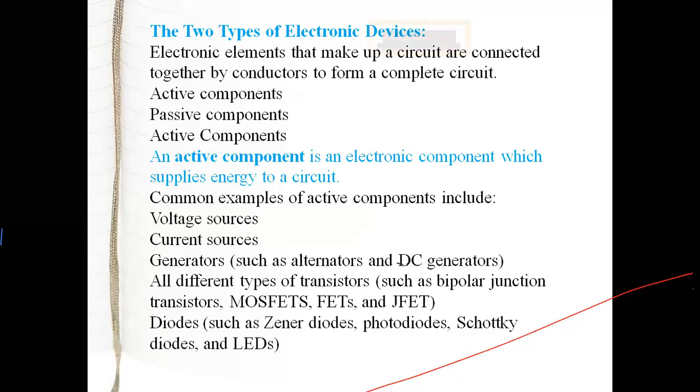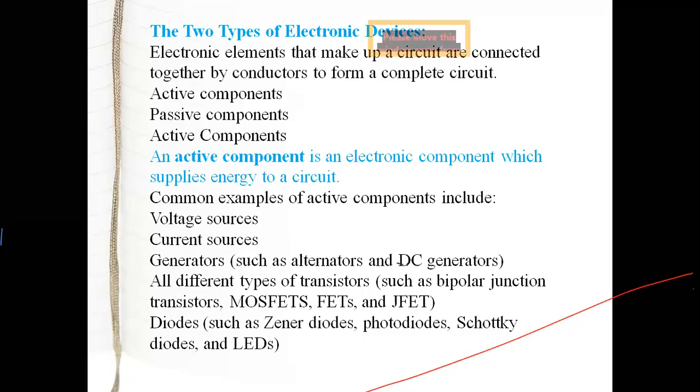So there are two types of electronic devices. The first one is active components, and the second one is passive components. Now, what do I mean by active component? An active component is an electronic component which supplies energy to a circuit. That is the definition of an active component. You call it active because it supplies energy to different electronic circuits.